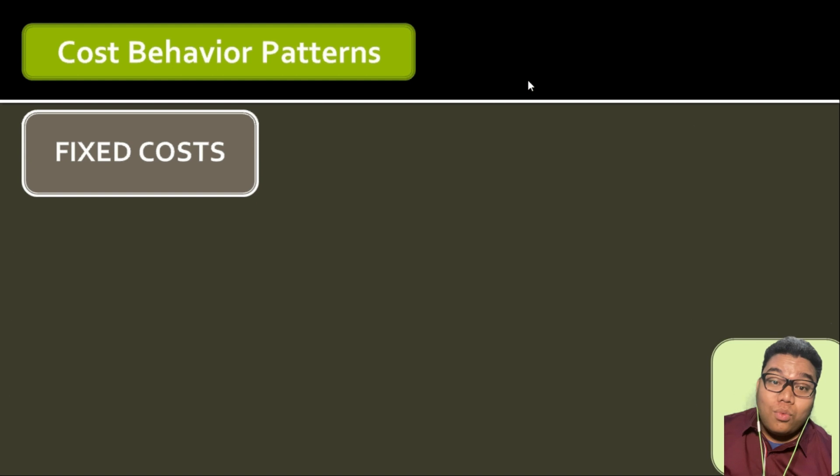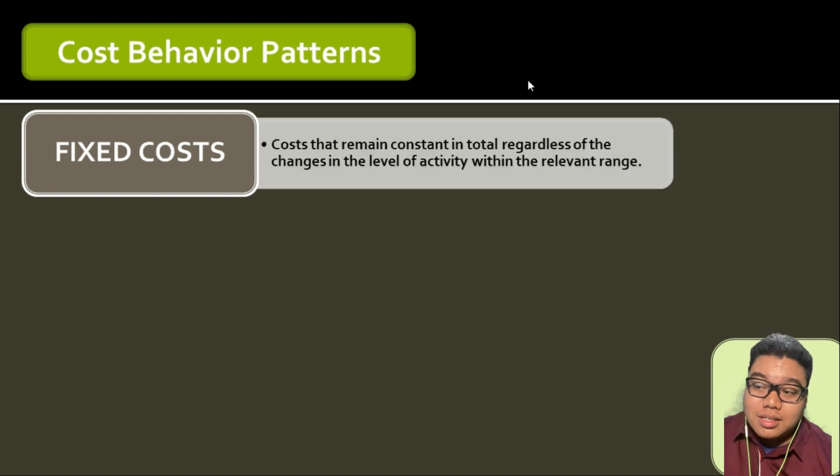Now we move on to fixed costs. Fixed cost is a cost that remains constant in total regardless of the changes in the level of activity within the relevant range. So, for example, if depreciation is 10,000 and you produce 1 unit, depreciation is still 10,000. 2 units, 3 units, 100 units, still 10,000. So fixed cost in total is not affected by the level of activity.